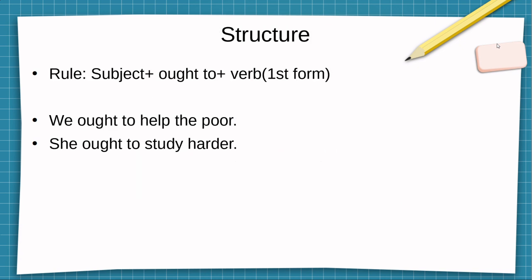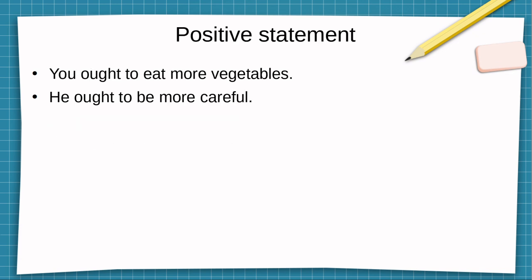Rule: subject plus ought to plus verb first form. We ought to help the poor. She ought to study harder. Positive statement: you ought to eat more vegetables. He ought to be more careful.